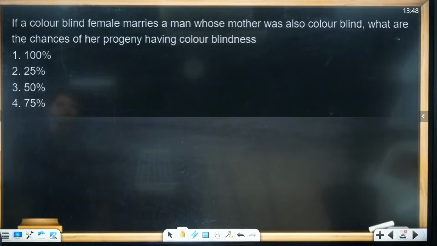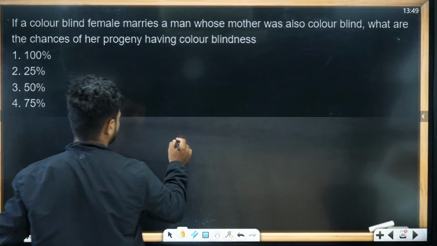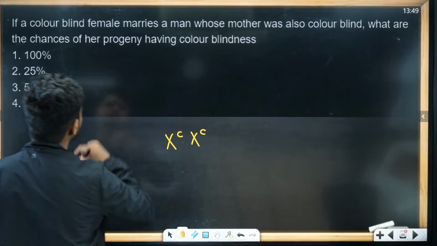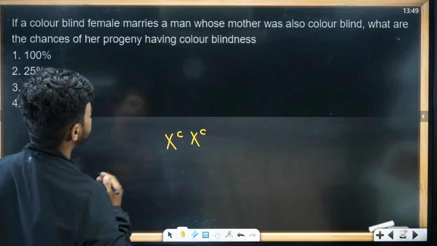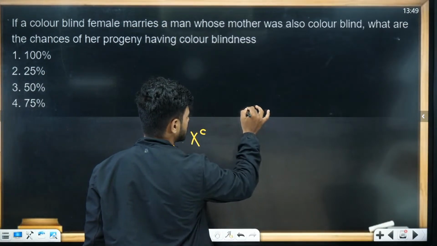A colorblind female marries a man whose mother was colorblind.